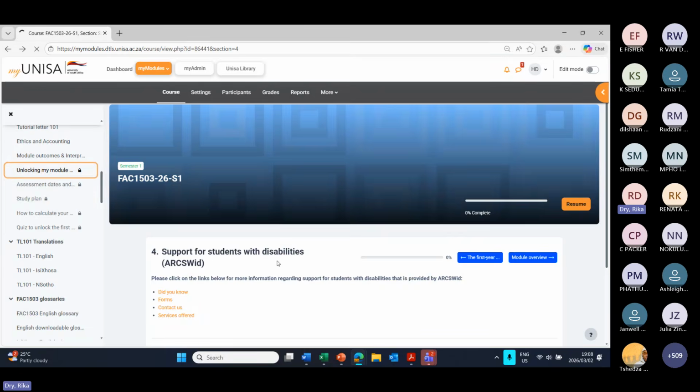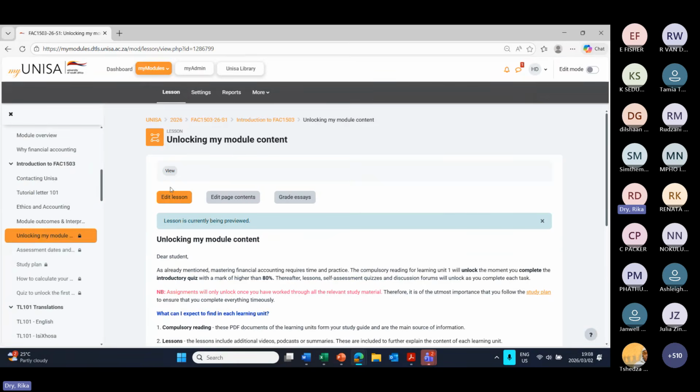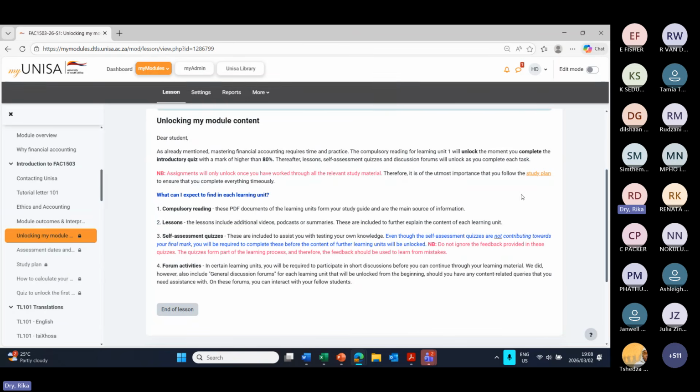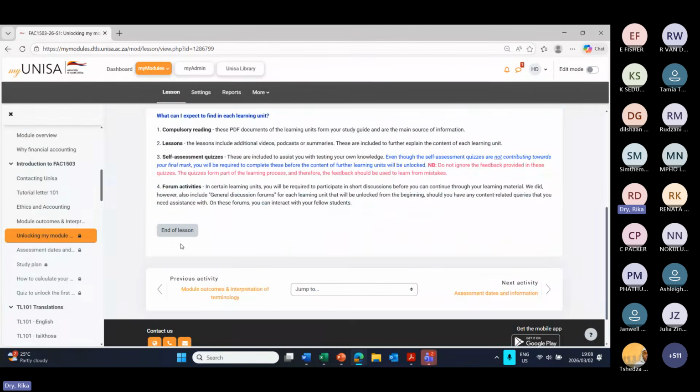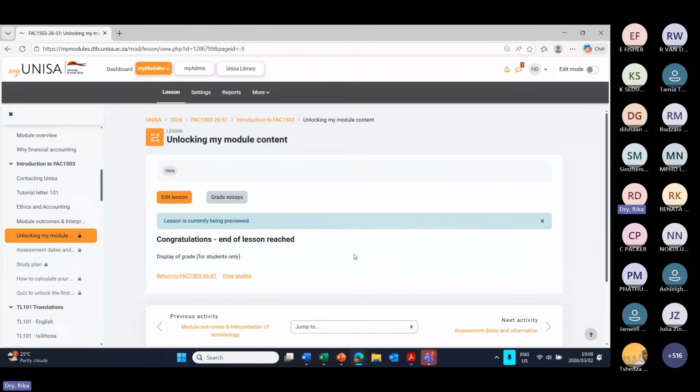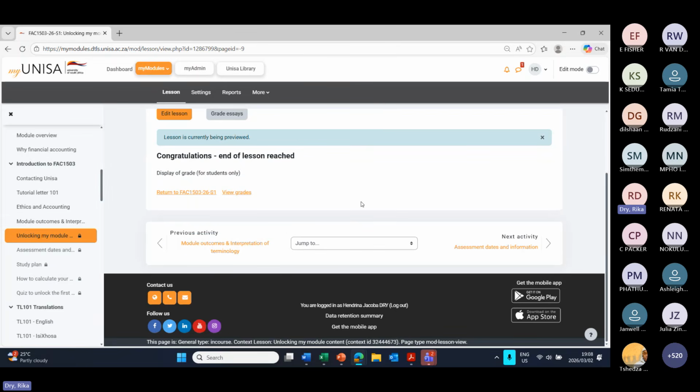And then first thing that has a little lock next to it is unlocking my module content. Please go through this section. Once you've done that, you will see at the bottom of the page, there's a gray end of lesson button. Please click on it, because the moment you click on it, that activity will be marked as completed. Now from here, you have one of two choices.